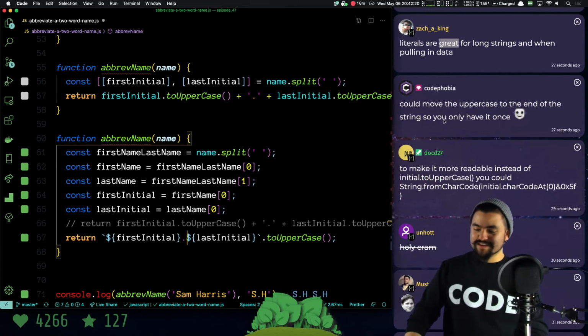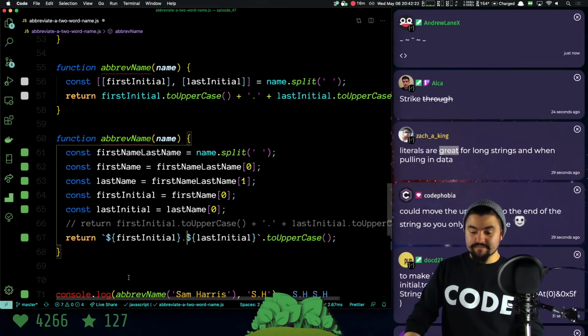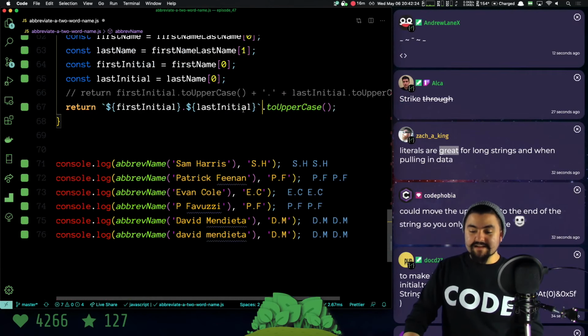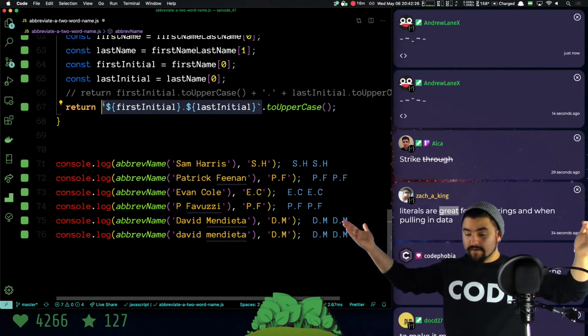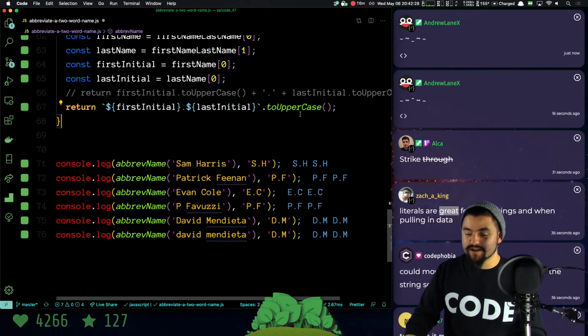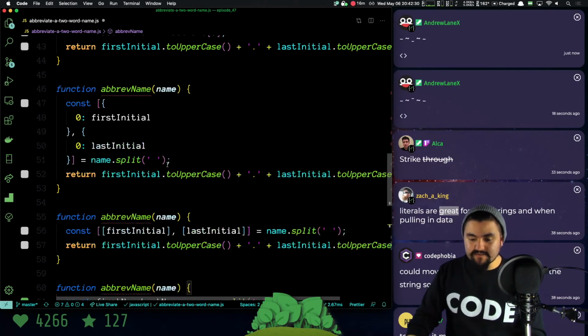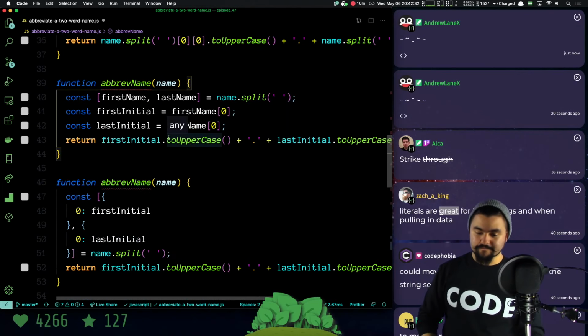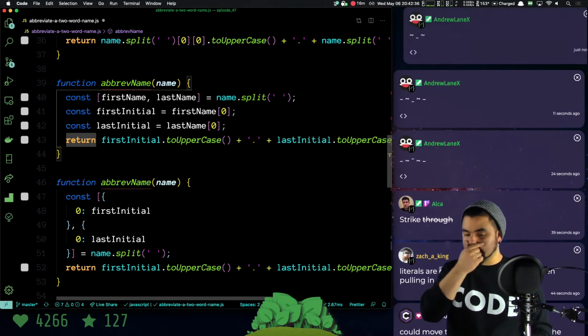Can I move the uppercase to the end so you only have it once? Yep, so that's what we just did. Basically, what this says is take this string, which may or may not be uppercased, and then turn it into uppercase. Now, we technically could have done the same thing on this solution up here if we wrap it in parentheses.